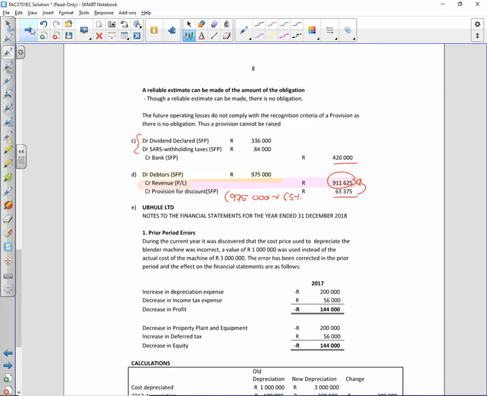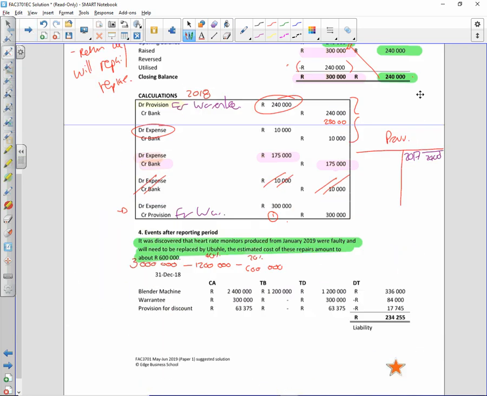Right, that is that. The only thing I just want to come back to is my deferred tax calculation really quickly. There's a provision for discount of 33,375 and a warranty. Both of those are liabilities and work on the same principle. They have a carrying amount minus future tax deductions. That is my tax base. The carrying amount, let's work with the warranty, is 300,000. SARS says that they will only give me that deduction once it is paid. It has not yet been paid.